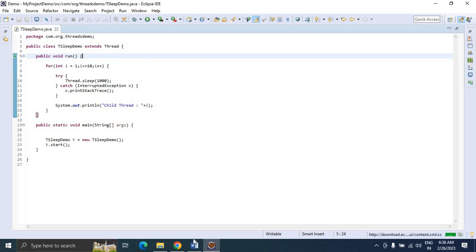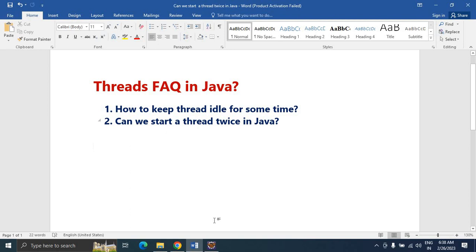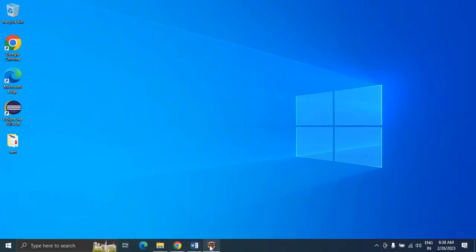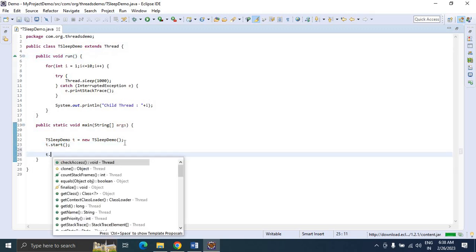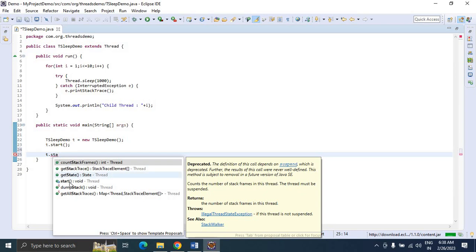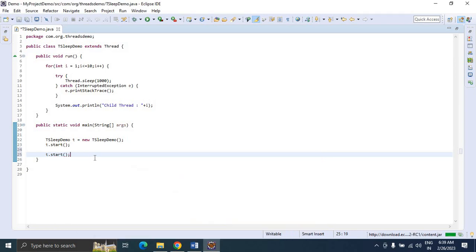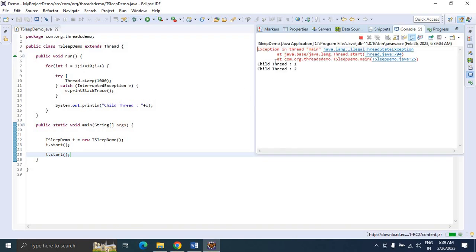Coming to the second question, can we start a thread twice in Java? What happens if we start the thread another time? Assume that I'm giving the t.start method again here. See the output. See here, we get an IllegalThreadStateException. We are not supposed to start a thread twice.